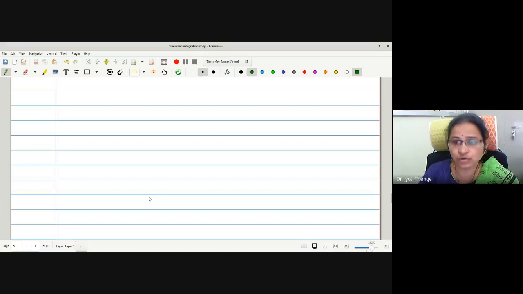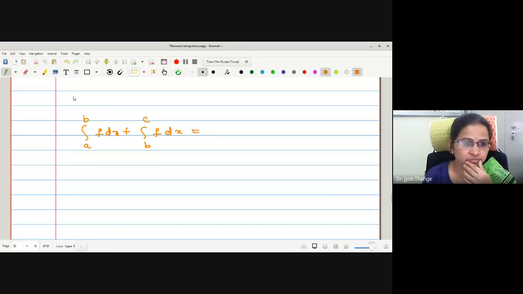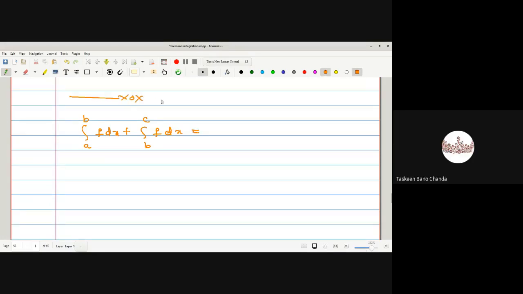Okay. I think you have already used this statement that suppose we have integration a to b f dx plus integration b to c f dx. What have we written this to be? Integration from a to c f dx.